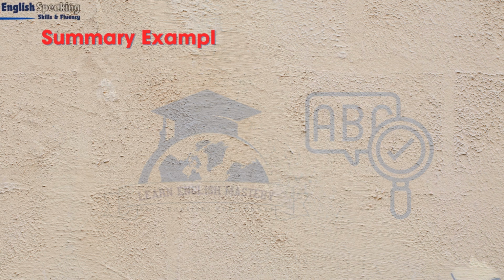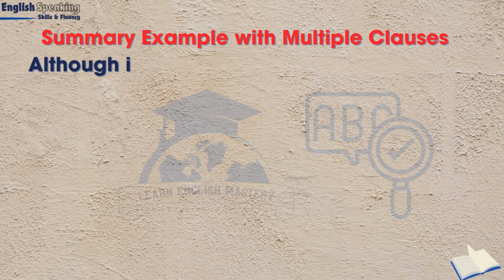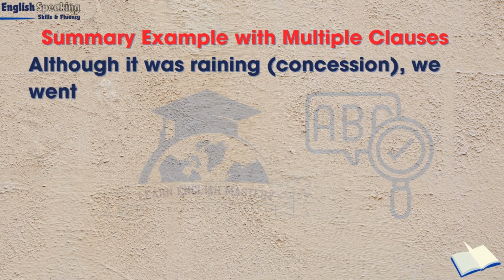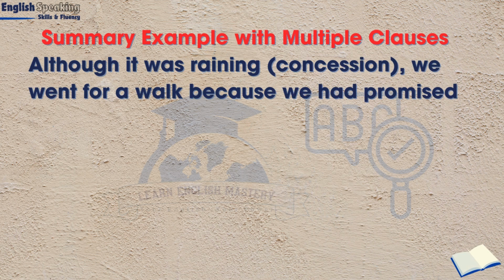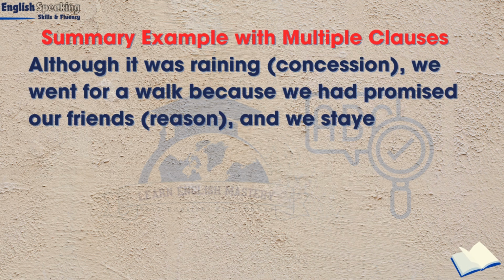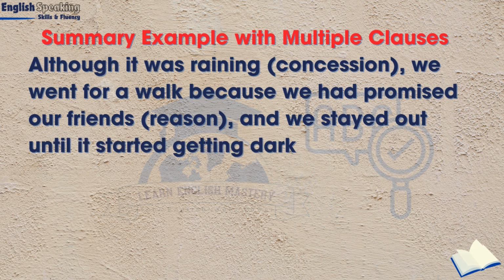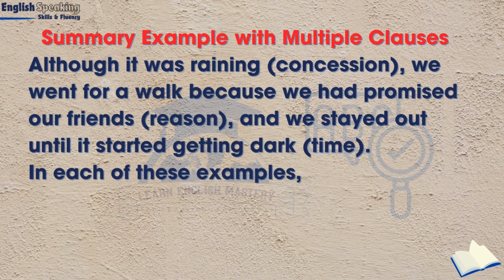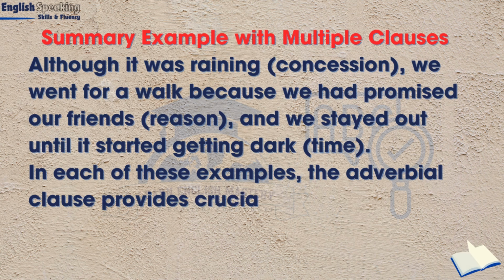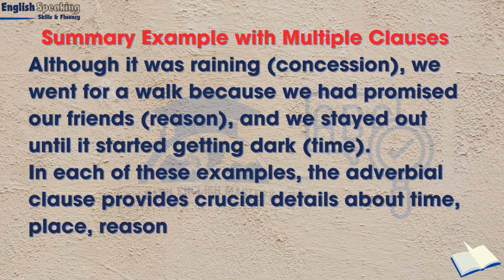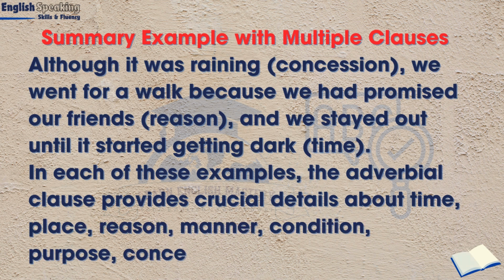Summary example with multiple clauses. Although it was raining (concession), we went for a walk because we had promised our friends (reason), and we stayed out until it started getting dark (time). In each of these examples, the adverbial clause provides crucial details about time, place, reason, manner, condition, purpose, concession,